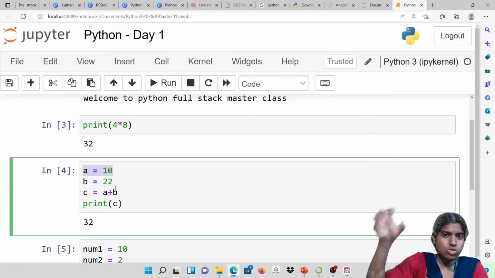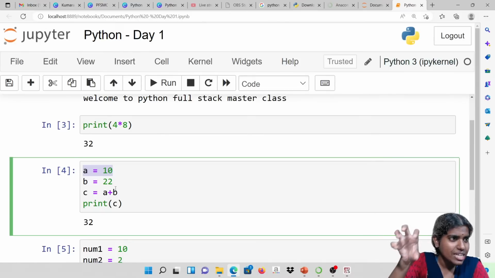A compiler takes the entire program at a time, whereas an interpreter interprets each and every line of code. Python is a programming language.